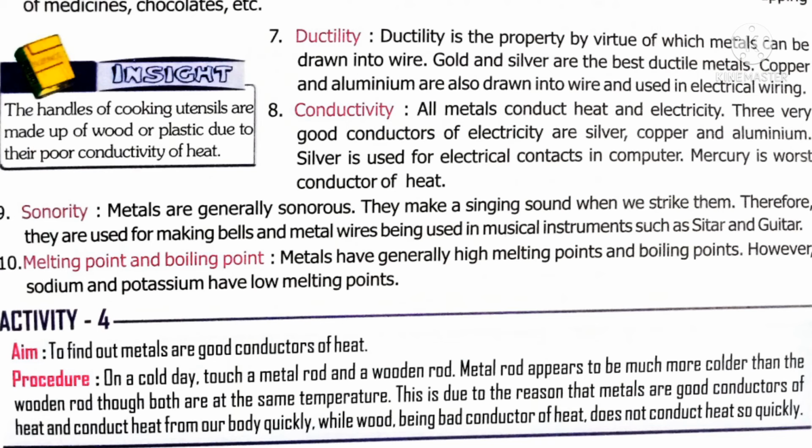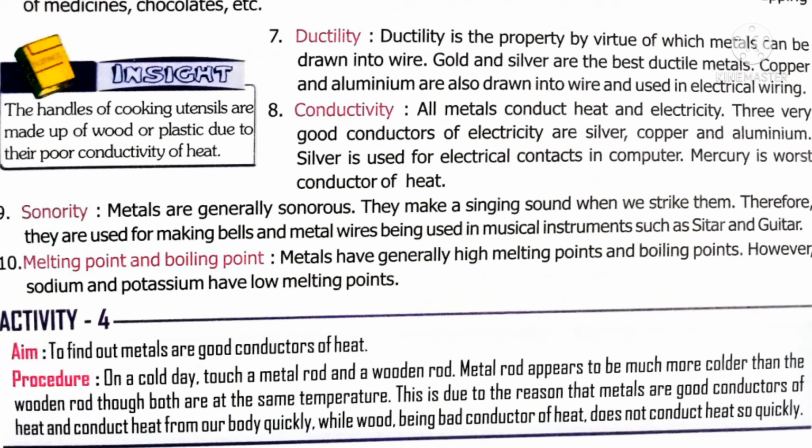Now let's move on to activity 4, which shows that metals are good conductors of heat. Here the materials required are a wooden rod and a metal rod. On a cold day, you are going to touch both these rods, the metal rod and the wooden rod. Which rod appears to be colder? Definitely the metal rod appears to be much colder than the wooden rod.